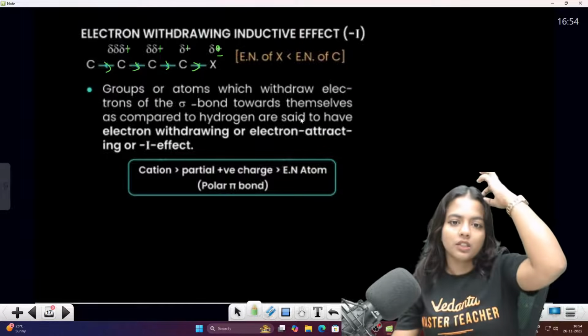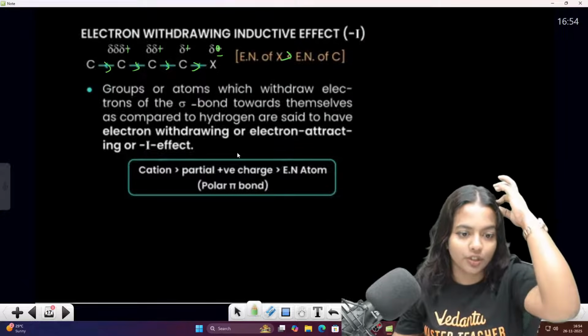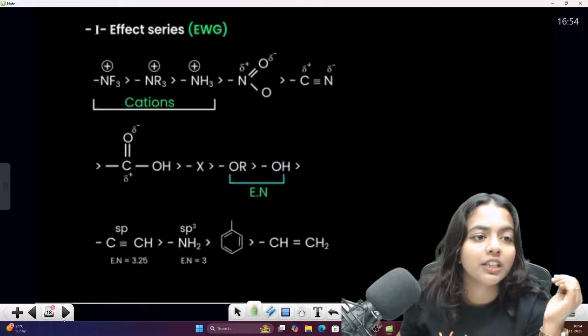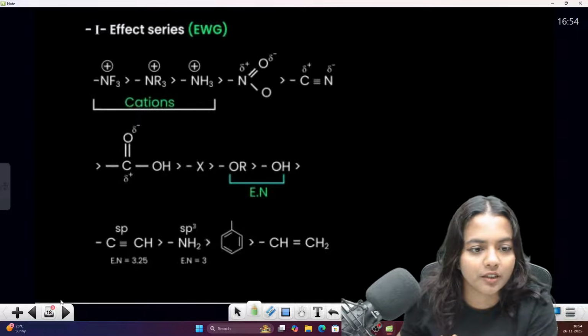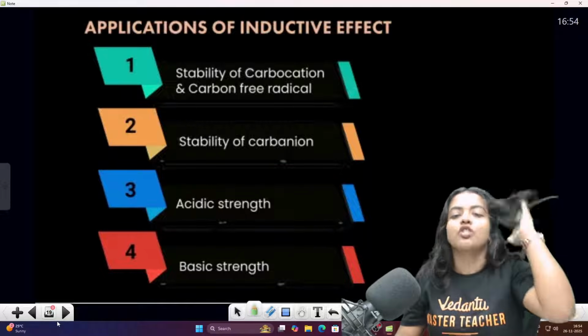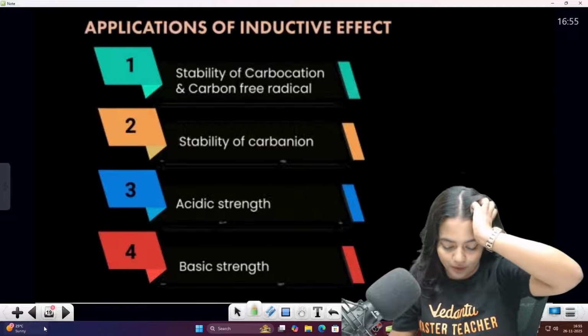Okay, so for these, if the electronegativity is higher, they will be withdrawing, so that is something called an electron withdrawing group. Okay, clear everyone? So they have spoken about the minus I withdrawing group. This is which we have already given you. Now, application of the inductive effect, all of this has been given to you, children, so I am going to move on.